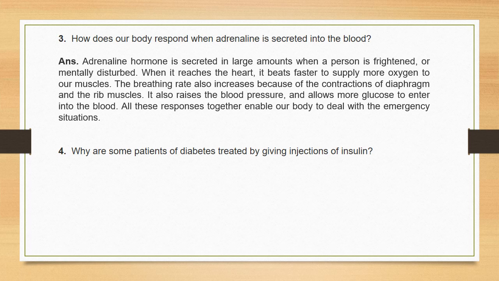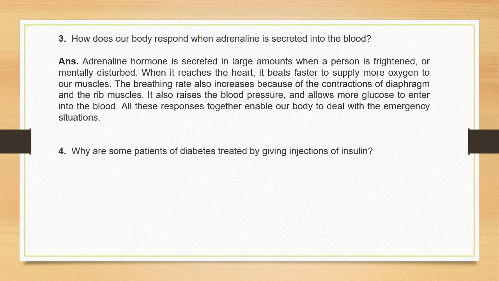The breathing rate also increases because of contraction of the diaphragm and the rib muscles. It also raises blood pressure and allows more glucose to enter the blood. All these responses together enable our body to deal with the emergency situation, and that is under the control of the adrenaline hormone.